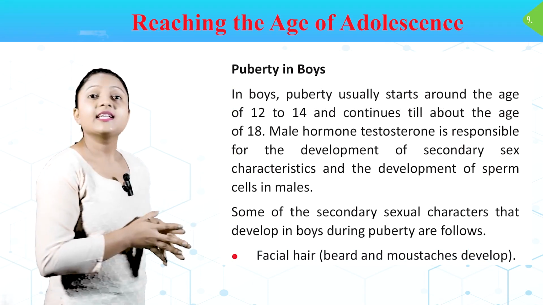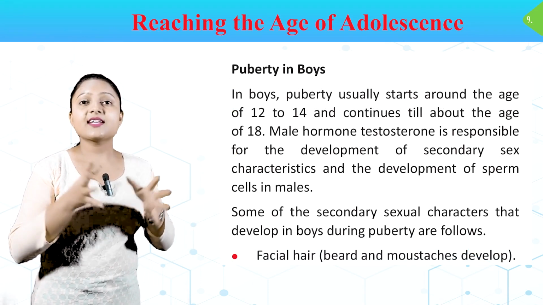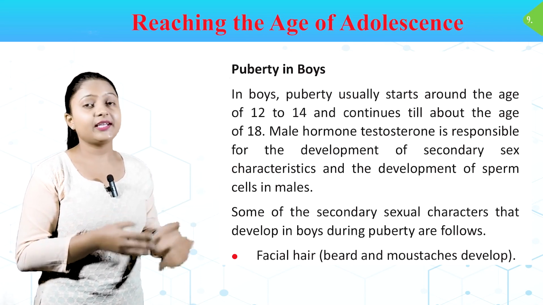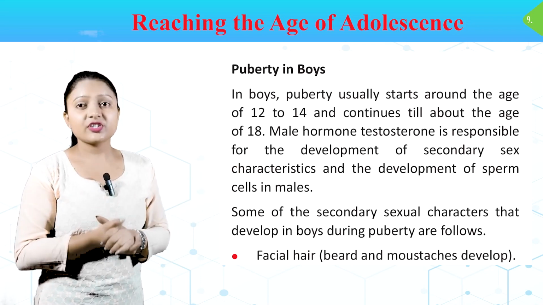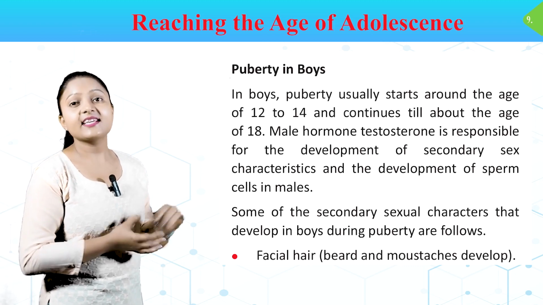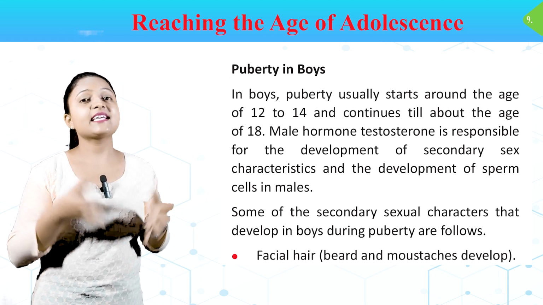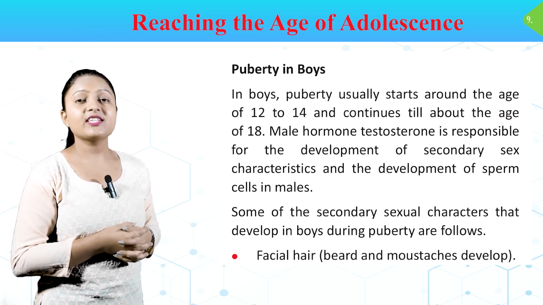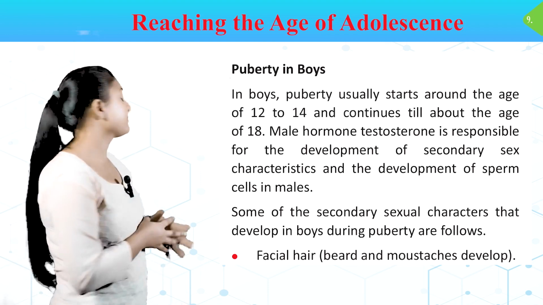Puberty in boys. In boys, puberty usually starts around the age of 12 to 14 and continues till about the age of 18. Male hormone testosterone is responsible for the development of secondary sex characteristic and the development of sperm cells in males. Some of the secondary sexual characters that develop in boys during puberty are as follows.